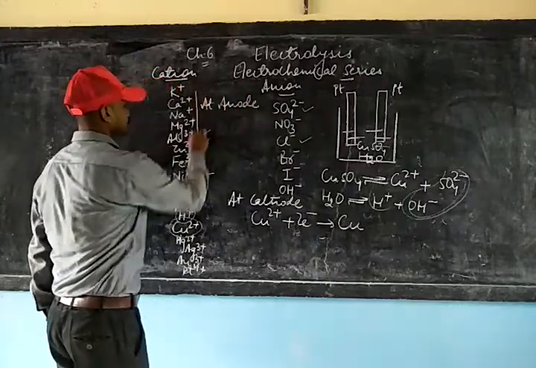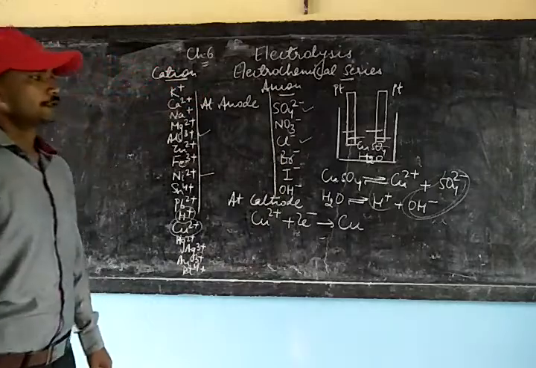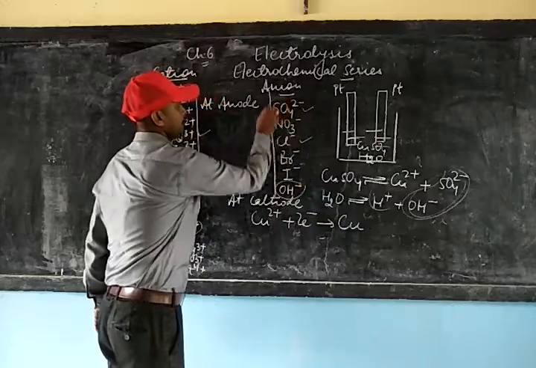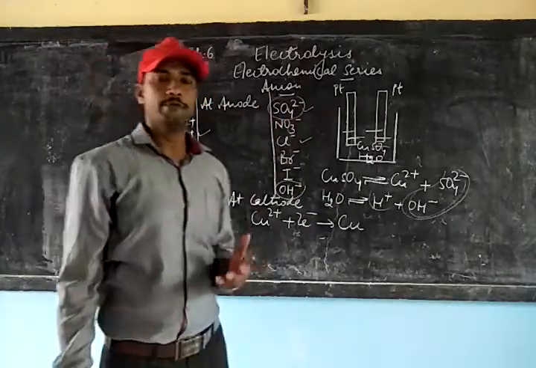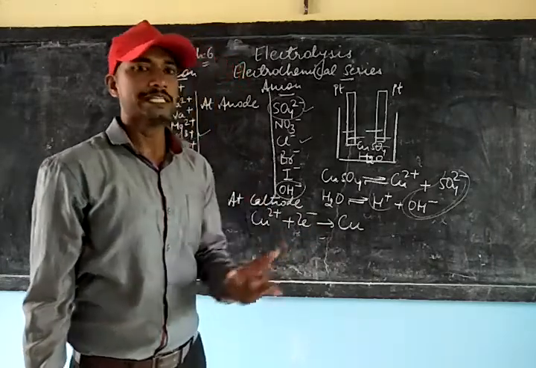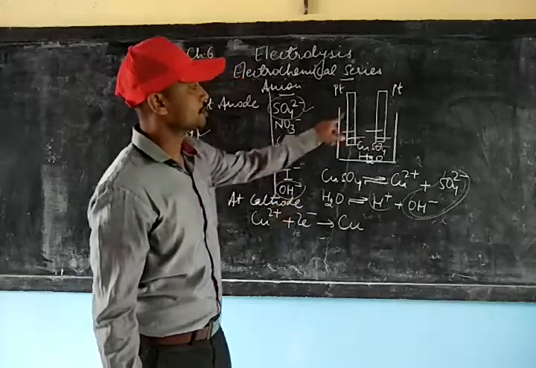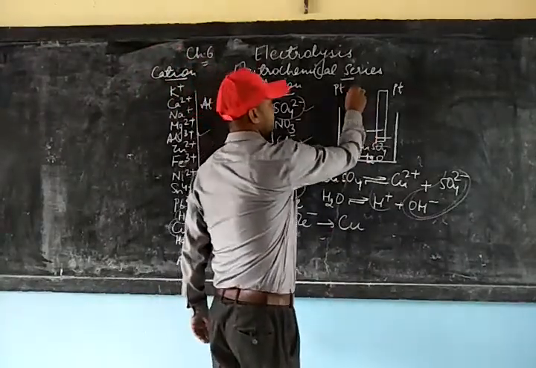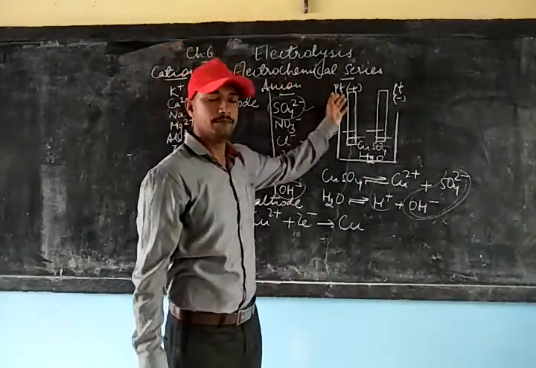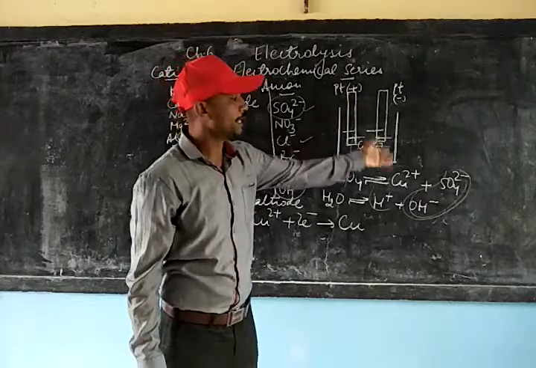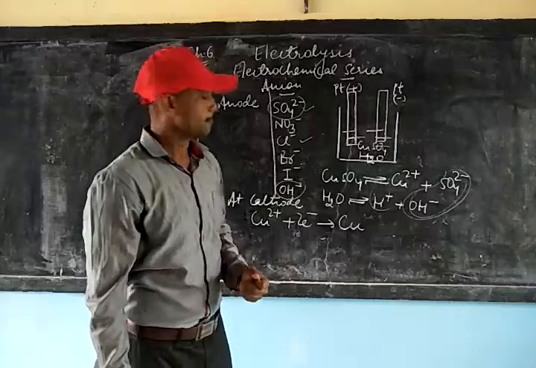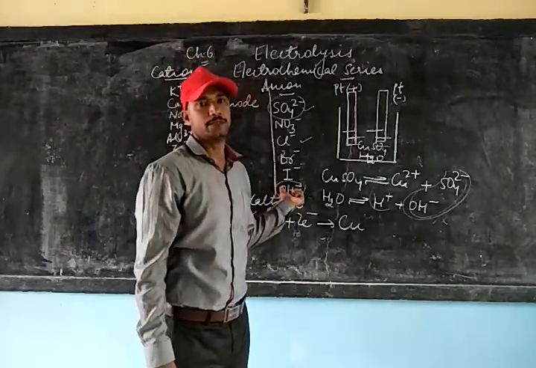Since hydroxyl ion is below sulfate ion, we have to give preference to hydroxyl ion for the discharging process. Though, as I said, both will be migrating towards the anode since it is negatively charged, so far as the discharging process is concerned, it will be hydroxyl ion that will be discharged first